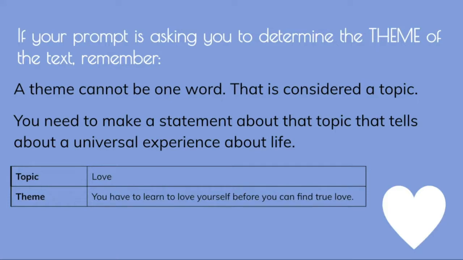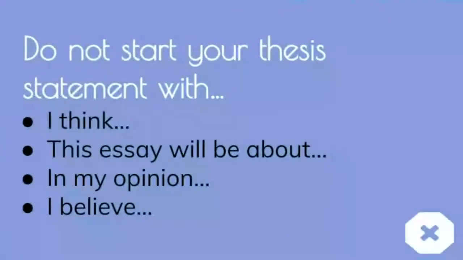Here's an example. If the story has the topic of love, you cannot say the theme of the story is love. You need to make a statement about it. So an example of a theme statement for the topic of love is, you have to learn to love yourself before you can find true love. There are some things you shouldn't do when writing a thesis statement. Do not start your thesis statement with, I think this essay will be about, in my opinion, or I believe.